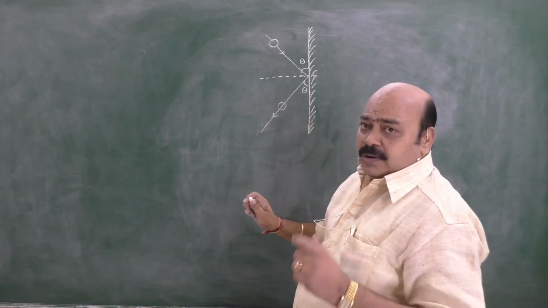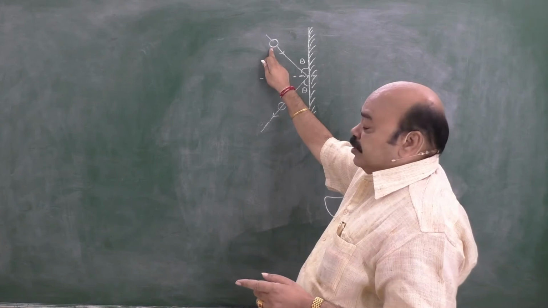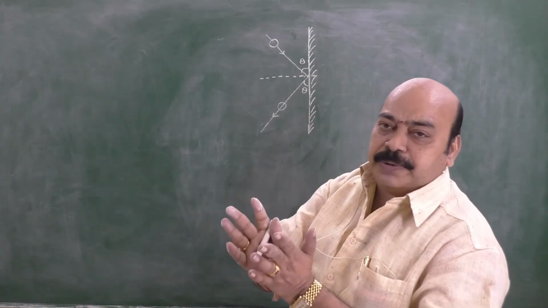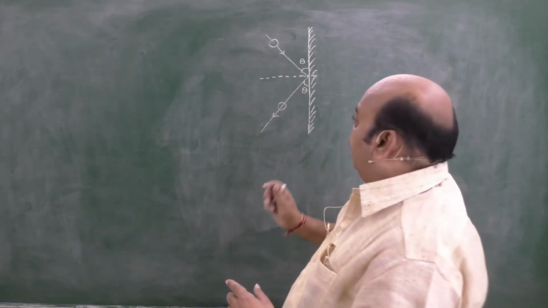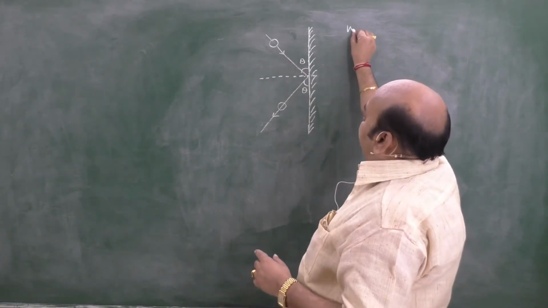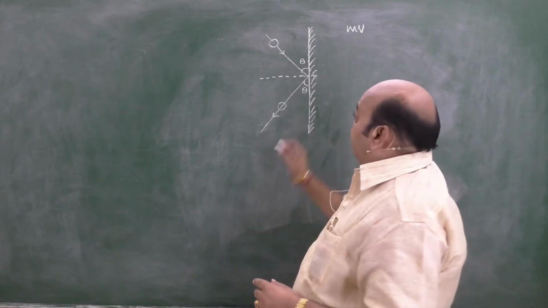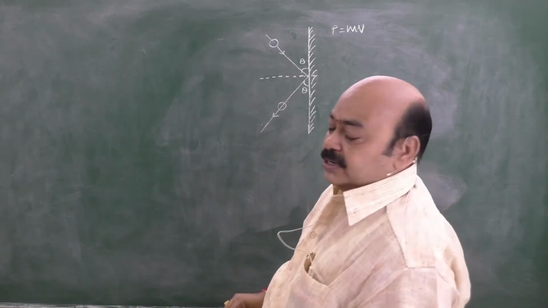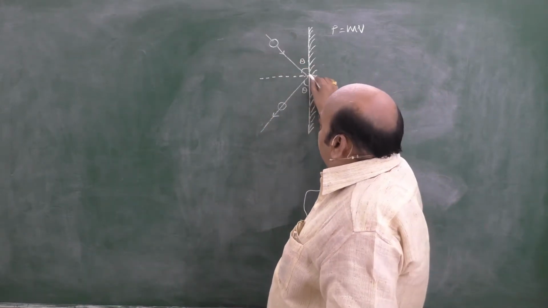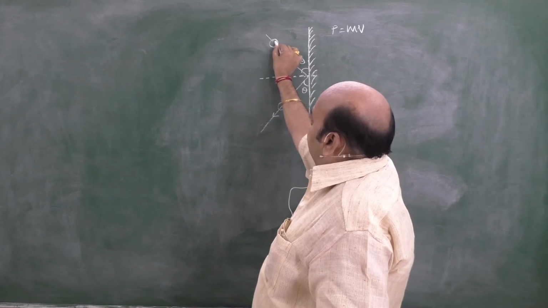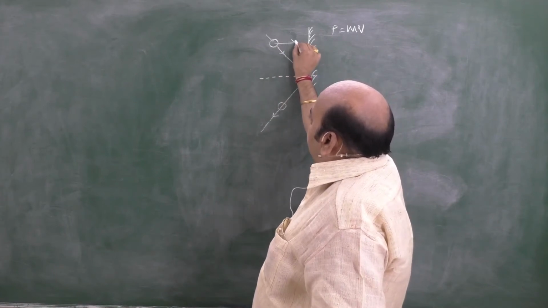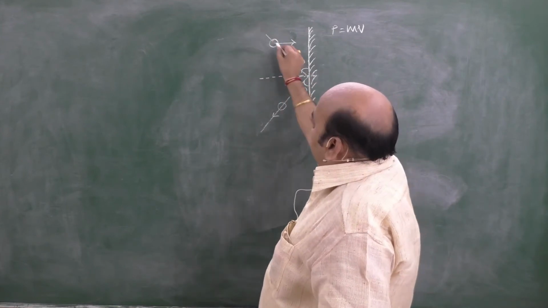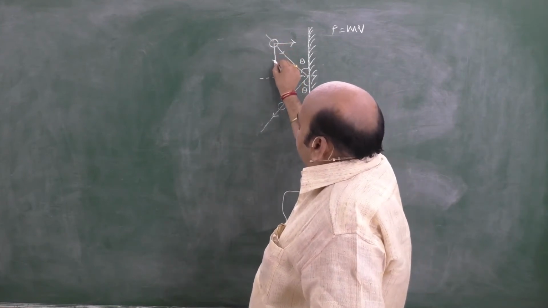In such cases, you have to resolve the momentum of the ball before impact and after impact into two mutually perpendicular components. What is the momentum of this one? mv. This is a vector quantity, so this vector can be resolved into two components. Here the ball is approaching the wall, that's why I am drawing the vertical component like this, whereas it is moving in this direction, hence I will mark this momentum like this.